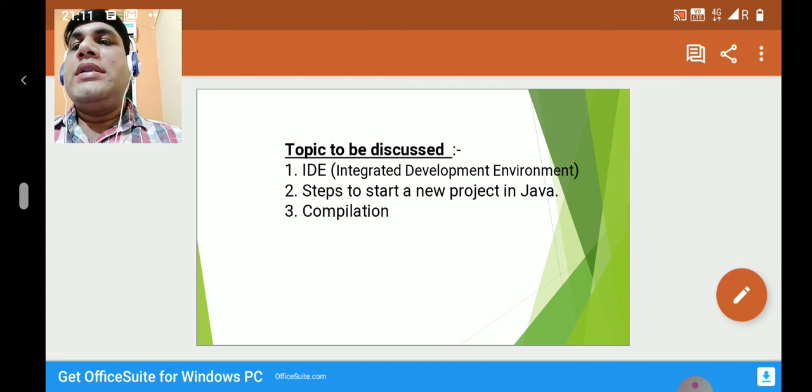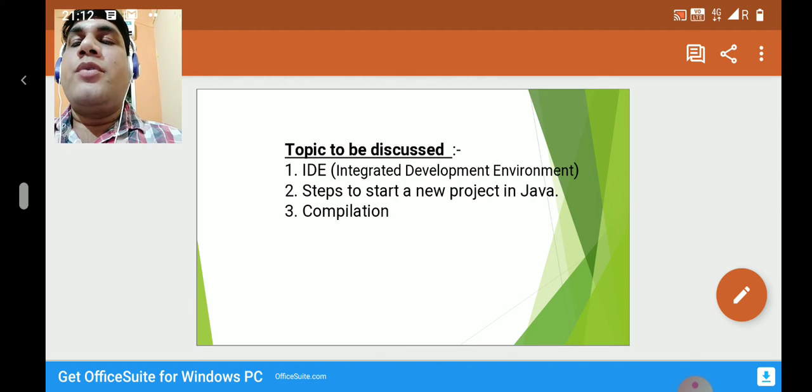Today we will discuss the next topic, that is the IDE, Integrated Development Environment. Second, we will discuss steps to start a new project in Java, that is how we can start a new project in Java. And third, we will discuss compilation or the compiler. But first of all, I will give a short review of the previous topic that we discussed in the last video about Java.